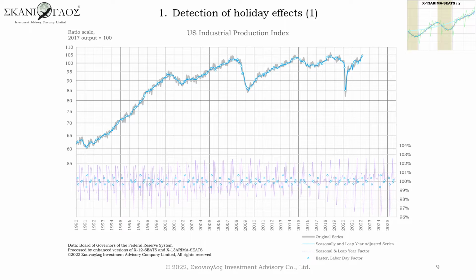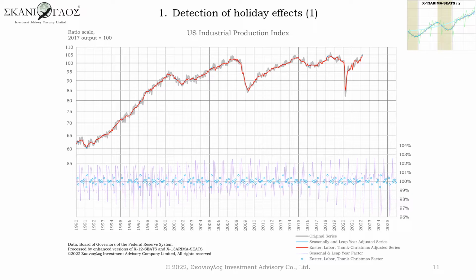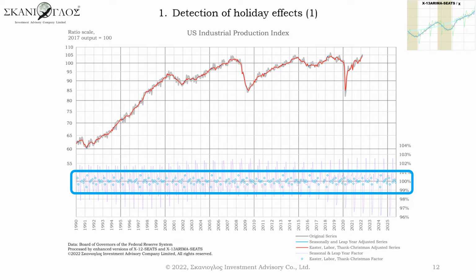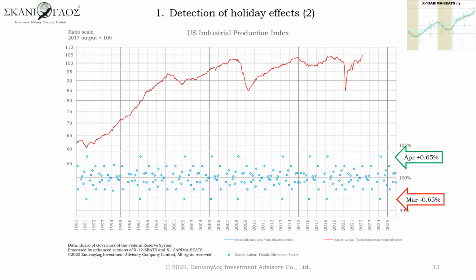Easter factor, Labor Day factor, Thanksgiving Christmas factor. These factors were estimated and removed. Original census method can do this. Let the scale be changed for these holiday factors to compare with Chinese New Year factors, because from earlier this century, industrial productions of many advanced countries often show fluctuations in January and February. Easter factor is the largest among these three holiday factors.